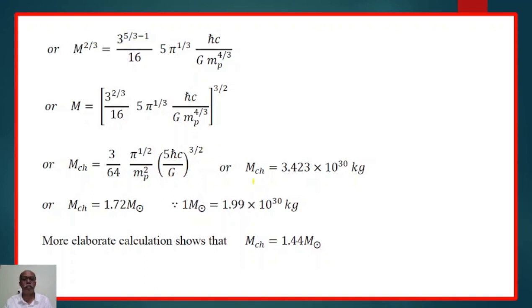On substituting all the values, the value of π, the mass of the proton, ħ, that is h by 2π, where h is Planck's constant, c the speed of light, and G the gravitational constant, it turns out to be 3.423 × 10^30 kg, or equal to 1.72 times the solar mass, where the mass of the Sun is 1.99 × 10^30 kg. On more elaborate calculations, it shows that MCh is equal to 1.44 times the solar mass. This is called the Chandrasekhar mass limit.